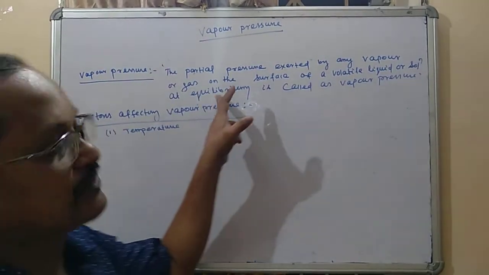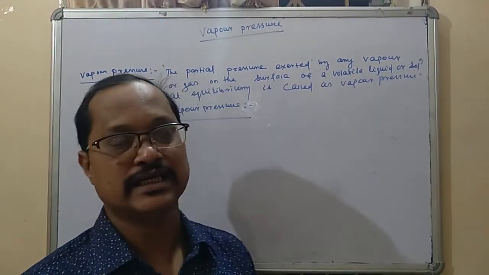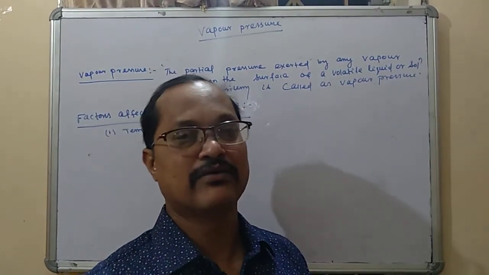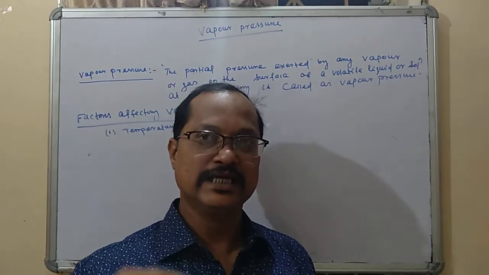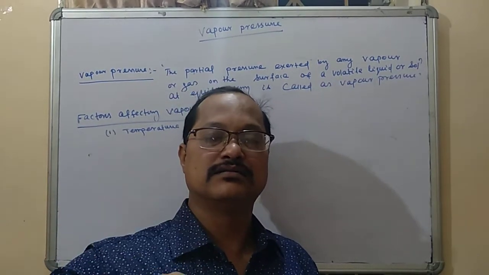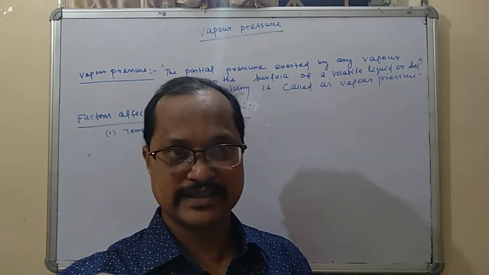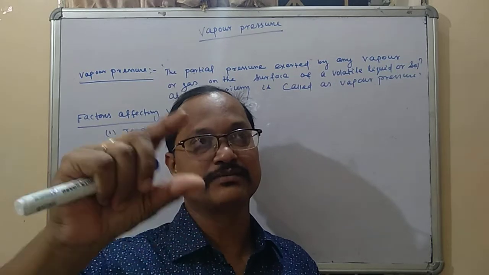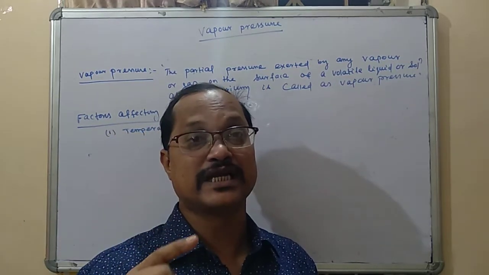And next one is why it is called the equilibrium state. Equilibrium state means until the particles acquire the kinetic energy, and then the particles on the surface get converted to vapor. Until the vapor is converted, the equilibrium state arises.